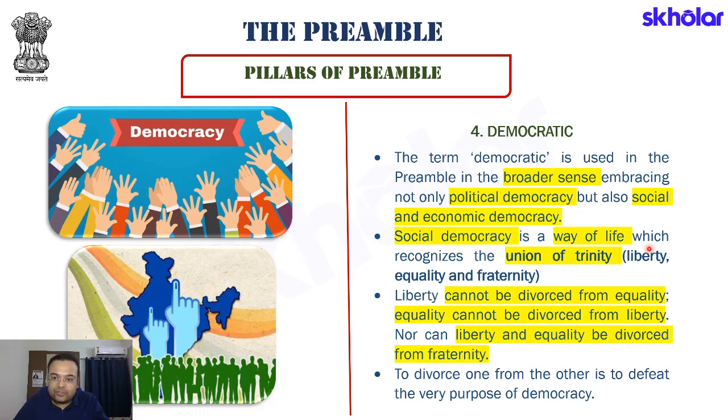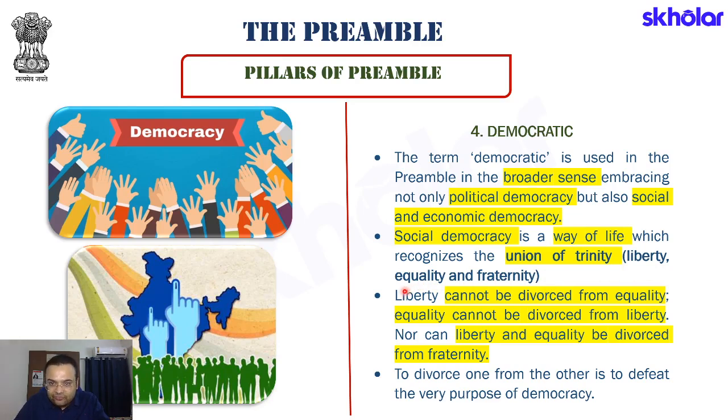Social democracy is a way of life which recognizes the union of Trinity. What exactly is this union of Trinity? Trinity of three values: liberty, equality, and fraternity. Let me explain what exactly we mean by union of Trinity and how social democracy is a way in which we seek to achieve it. Just look at these values one by one: liberty, equality, fraternity.